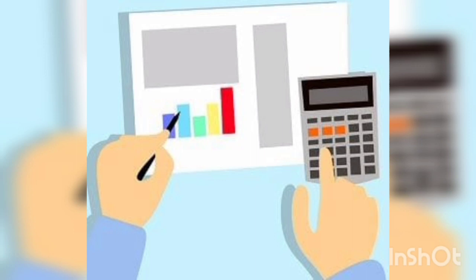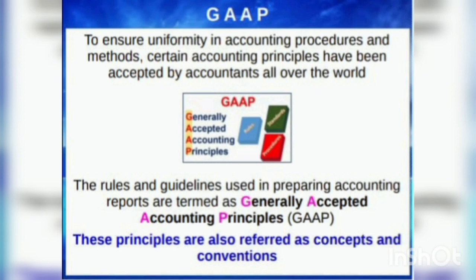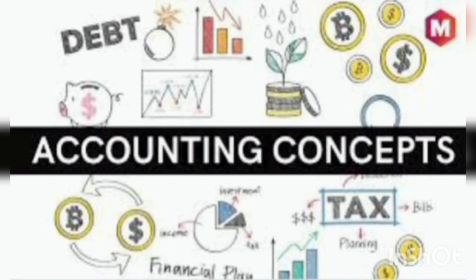Like that, to ensure uniformity and consistency in accounting records, certain rules or principles have been developed which are generally accepted by the accounting profession. The rules and guidelines used in preparing accounting reports are termed as generally accepted accounting principles, that is commonly known as GAAP. These principles are also referred to as concepts and conventions.